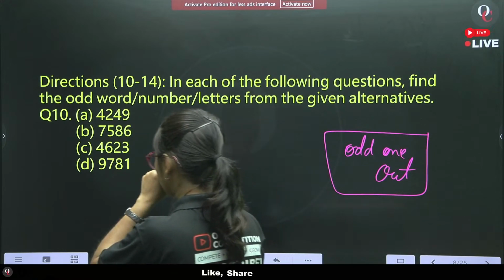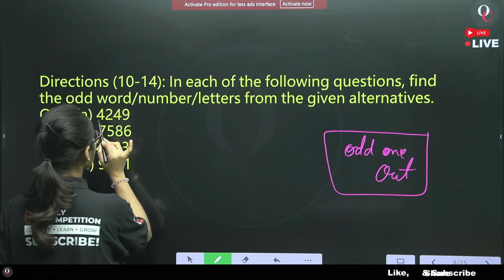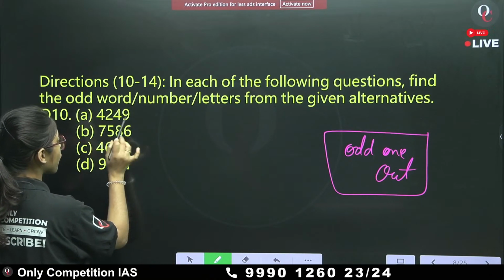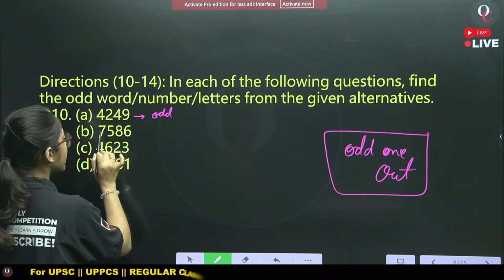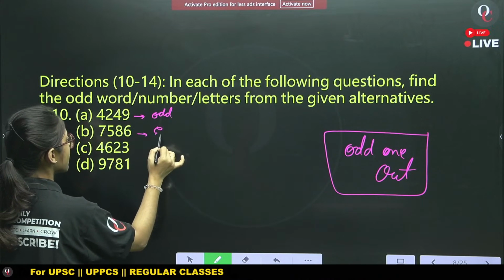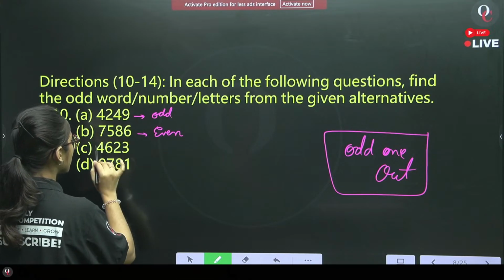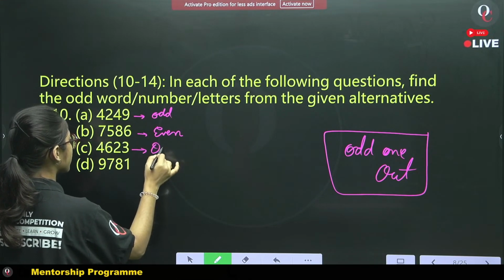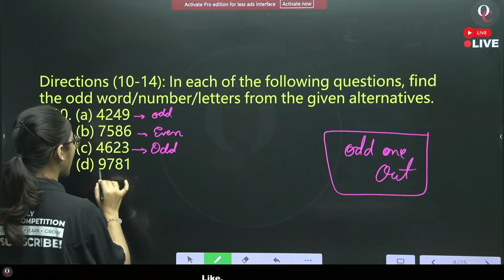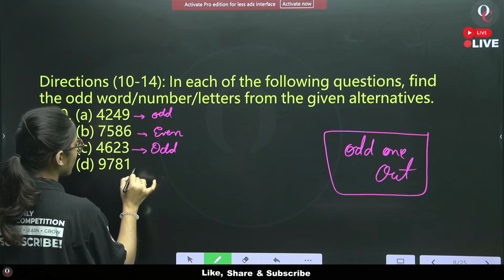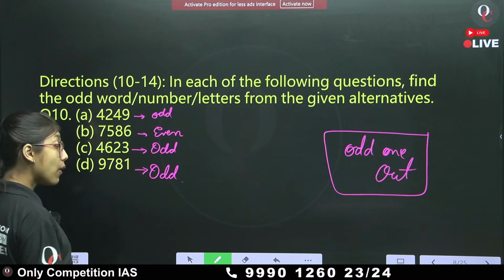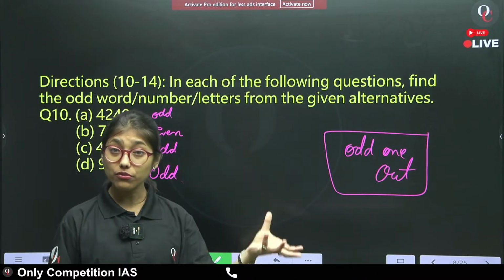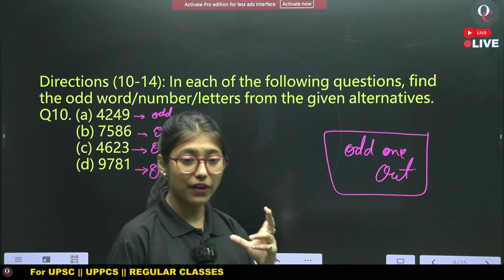Look, here, 4249, this is an odd number. 7586, this is an even number. 4623, this is also an odd number. And last one, 9781, this is an odd number. Now are you able to find the odd one out?